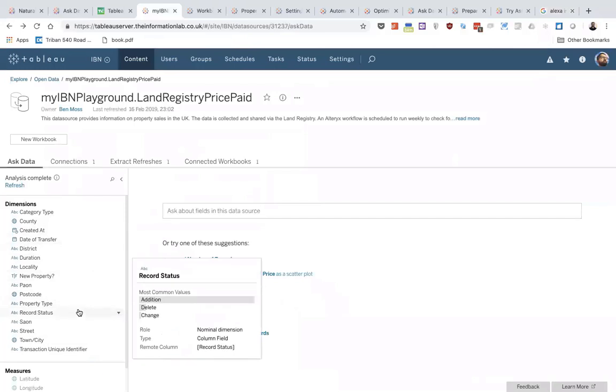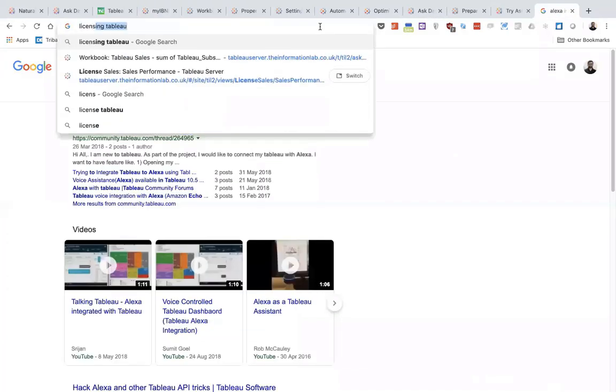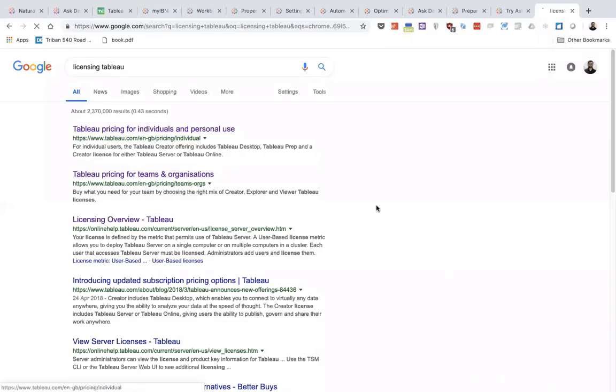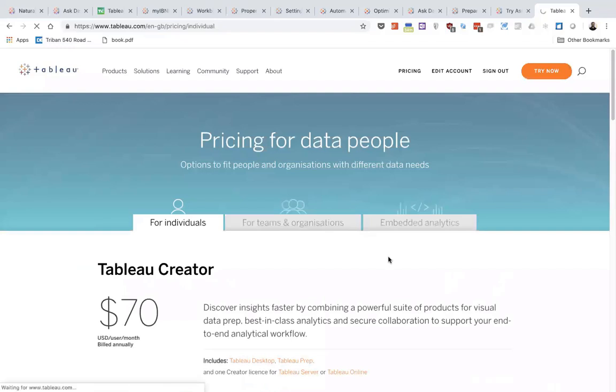While I can understand that Ask Data could be used for the desktop, I feel like people that would have a desktop license are more likely to interrogate the data themselves. So this comes back to something I perhaps will mention before we finish, which is the Tableau licensing. This is licensed as part of the new role-based pricing for explorers and creators.